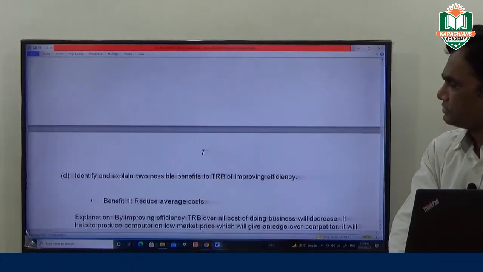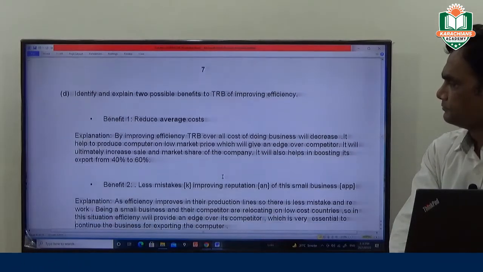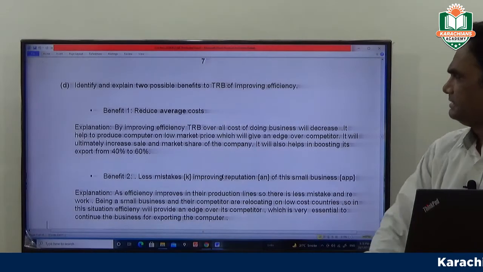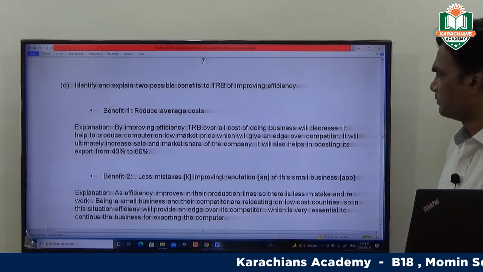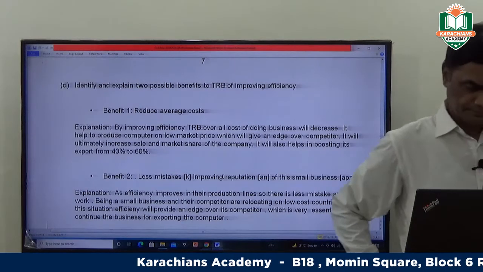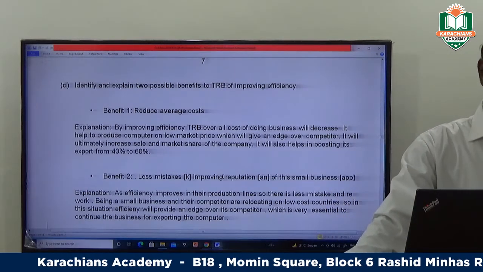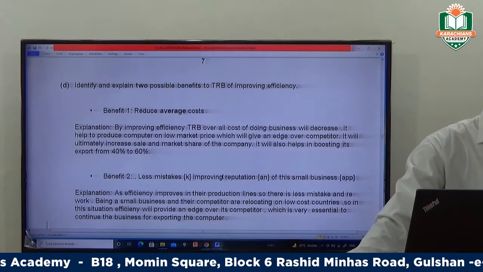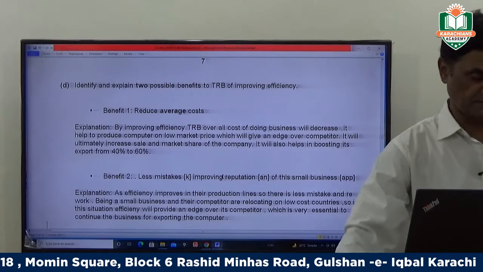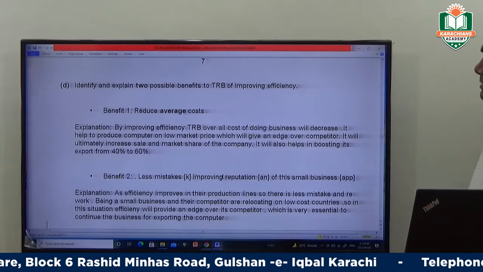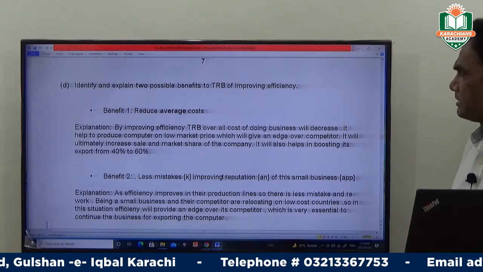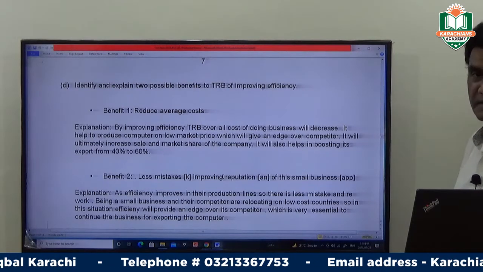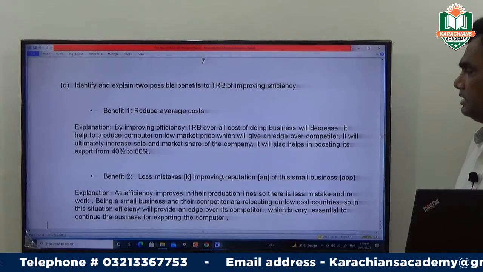Now come to question 3D. Identify and explain two possible benefits to TRB of improving efficiency. This question comes from the same chapter, Achieving Quality Production. Benefit 1, reduce average cost. If there is efficiency in the TRB operation, it will definitely help in reducing average cost.